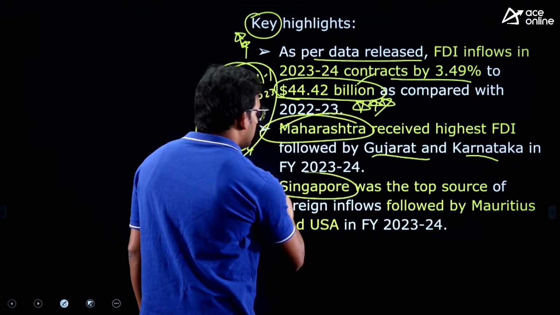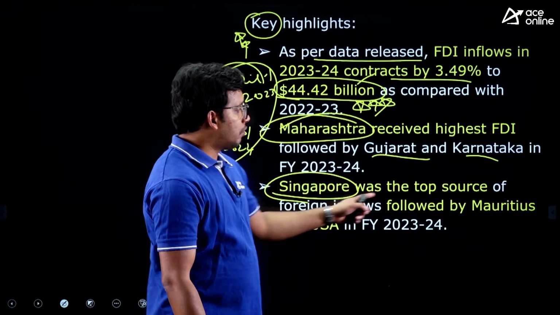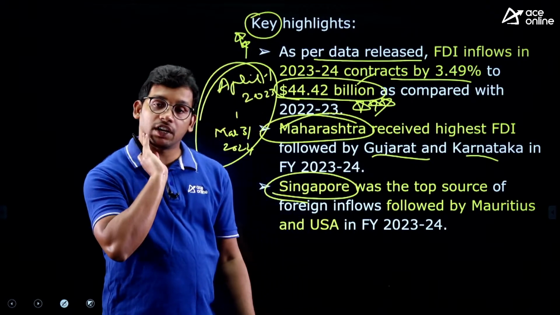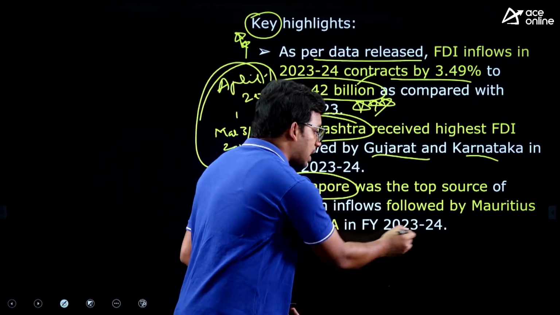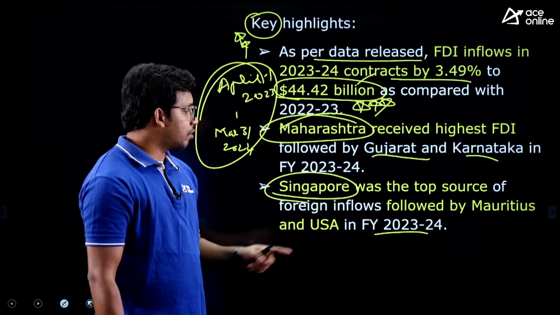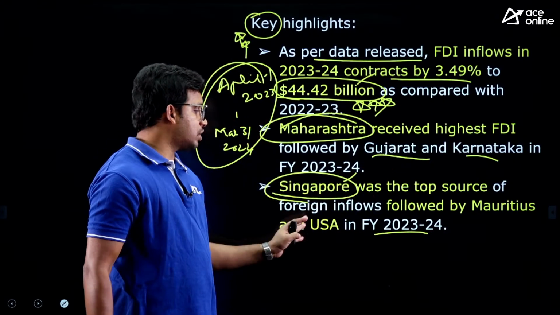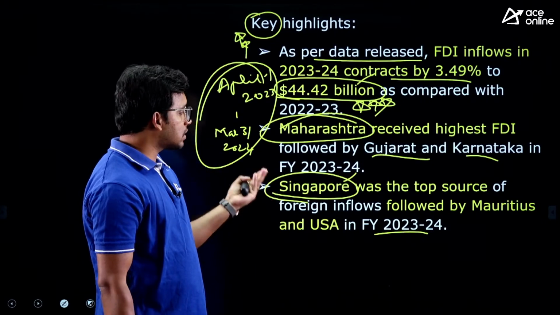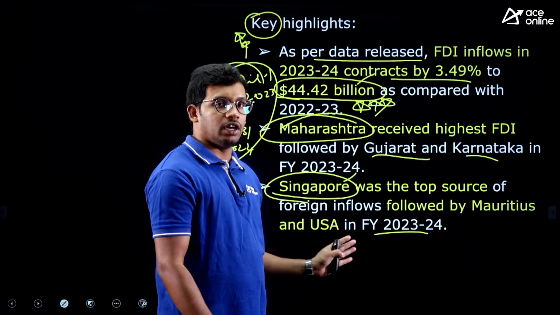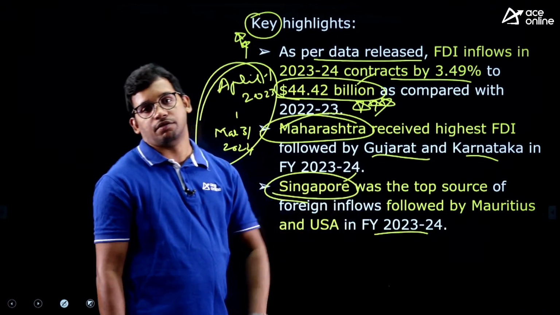Next one, Singapore was the top source country from which we are receiving, right? That is also important. In this financial year, we received the highest funds from Singapore, followed by Mauritius and USA. So the top three countries are Singapore, Mauritius and USA, from which we received the highest FDI, right?